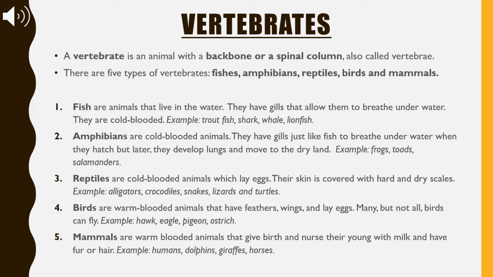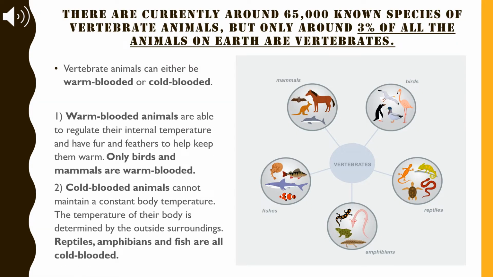Mammals. Now we are mammals. Mammals are warm-blooded animals that give birth and nurse their young with milk and have fur or hair. More examples of mammals are dolphins, giraffes, and horses. There are currently around 65,000 known species of vertebrate animals.